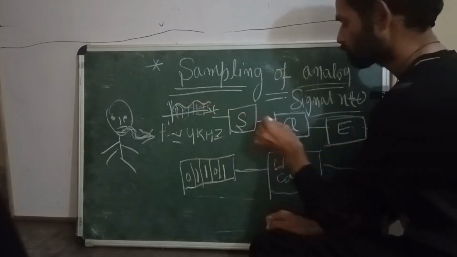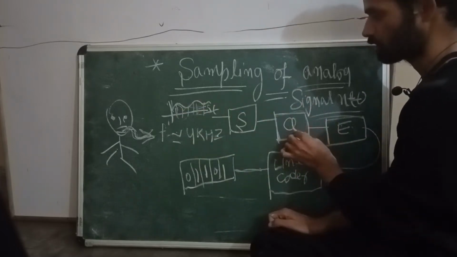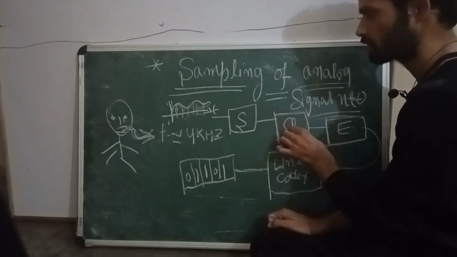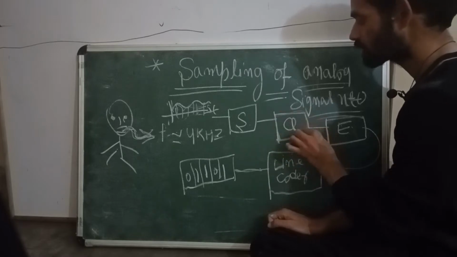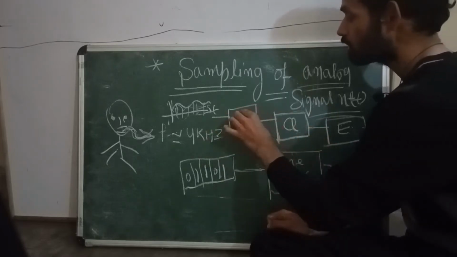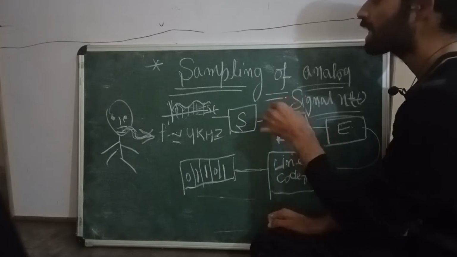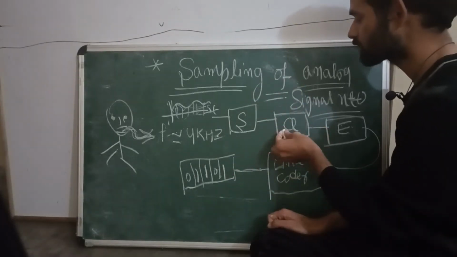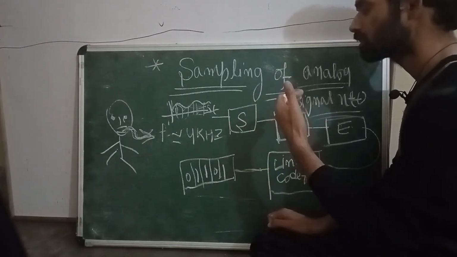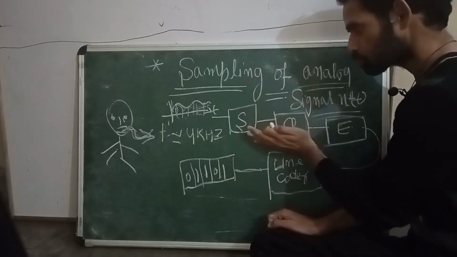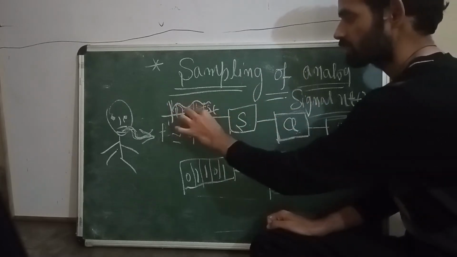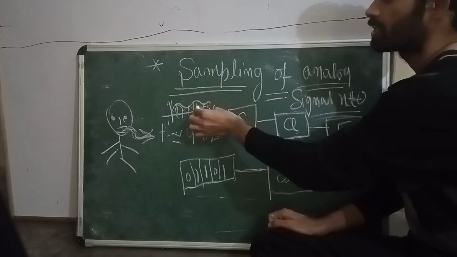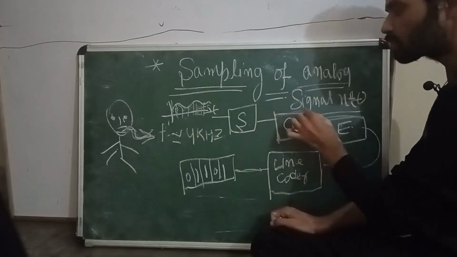After sampling we apply quantization. It will digitize the signal, which means the signal is discrete in time as well as discrete in amplitude after quantization.